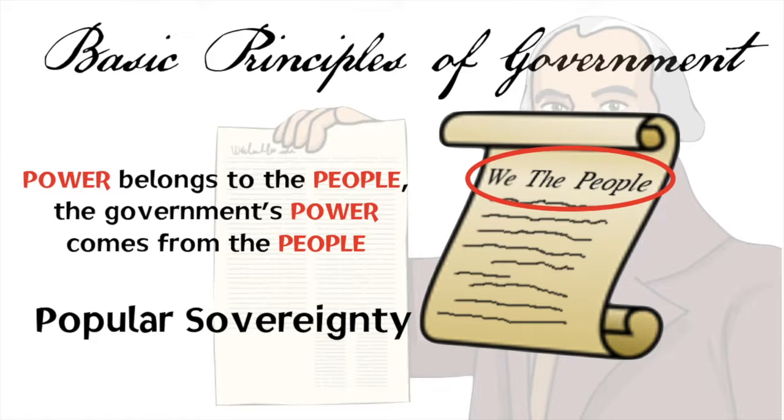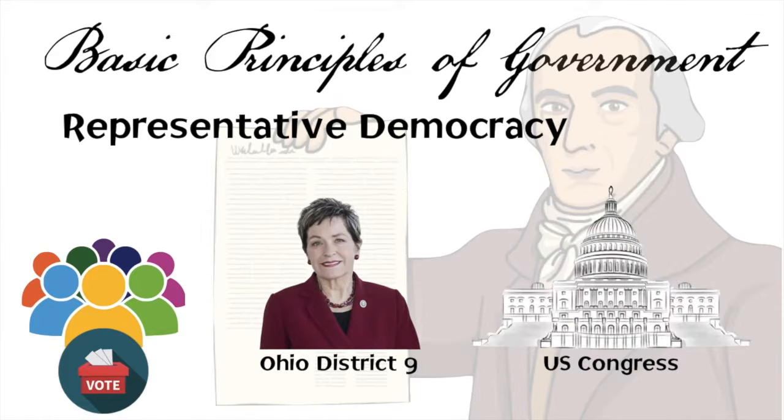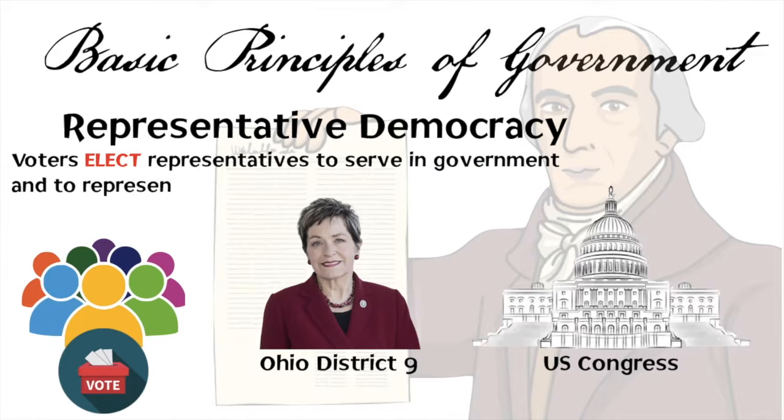So that's popular sovereignty, and that takes us through our 5 basic principles, but there's one more that's not really a basic principle that I want to make sure we understand, that the United States is a representative democracy, and in our current project we're talking about the power of voting and how we impact our nation through the voting process, and that's what representative democracy is, that voters elect representatives to serve in the government and to send them to places like Columbus and Washington, D.C. to represent us, their constituents.